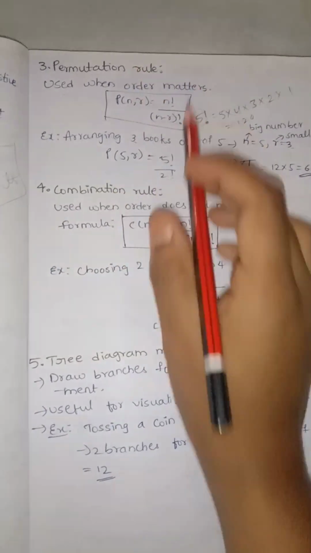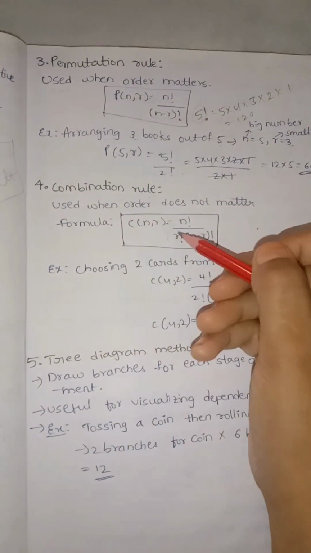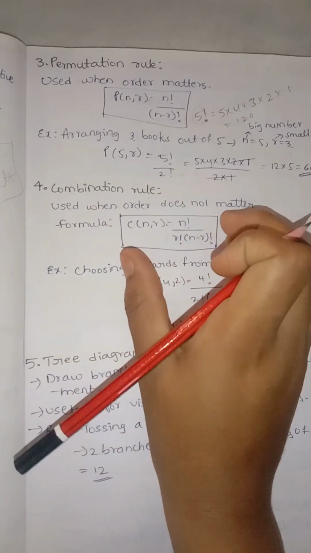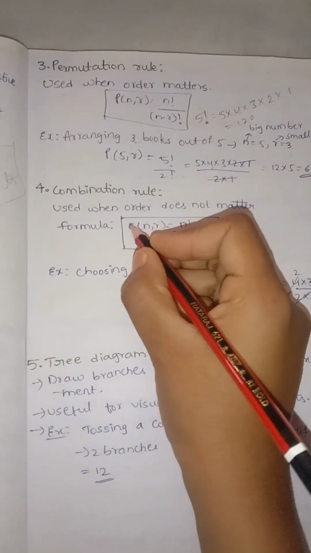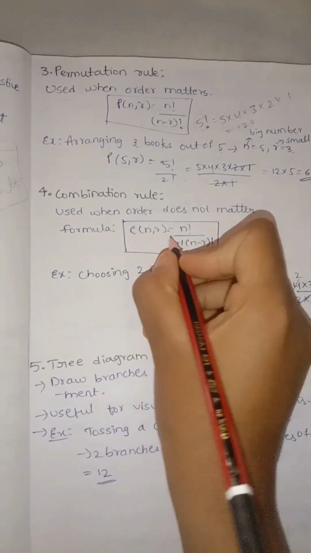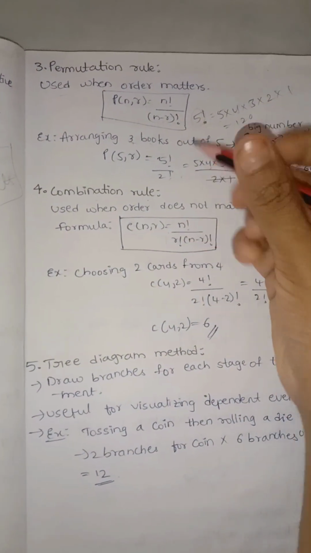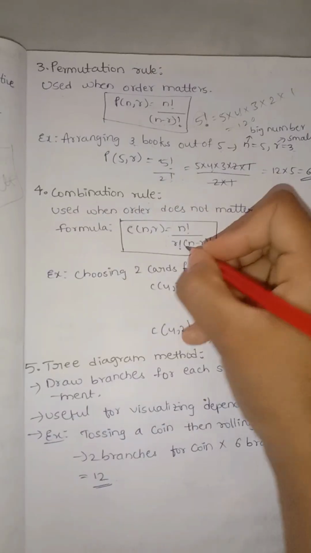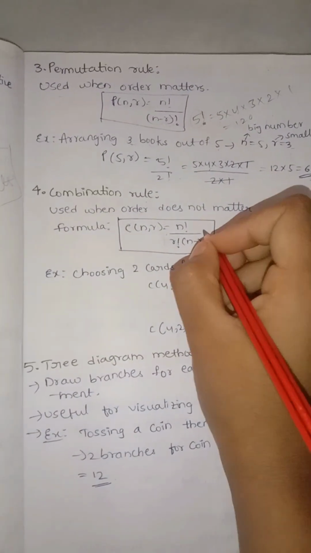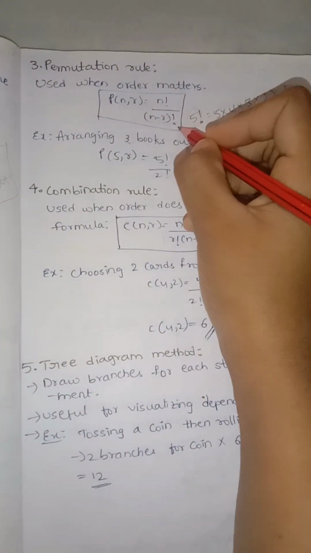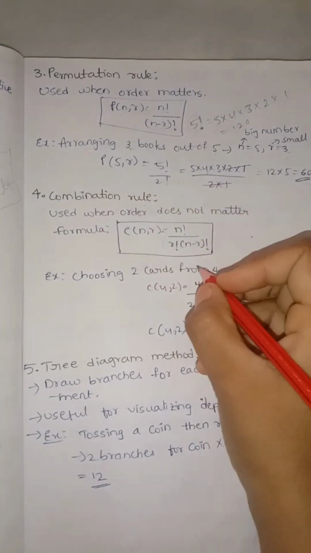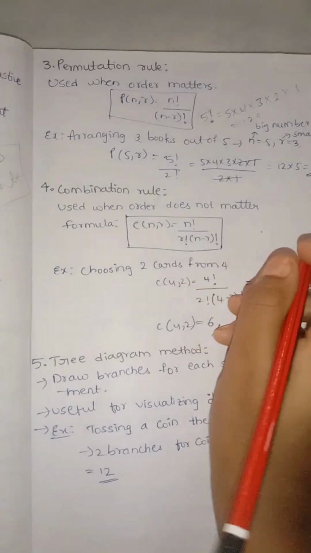Combination rule. We have this formula which includes the C term, combination, similar to arranging but with some modification in the denominator of the formula. For permutation there is no r factorial. For combination we include the r factorial term.